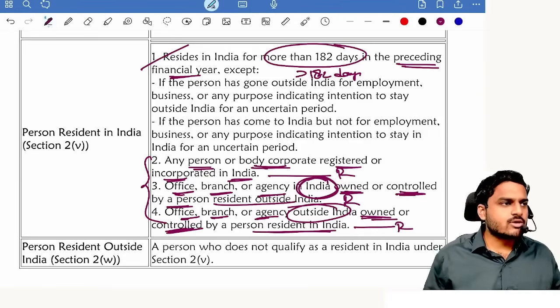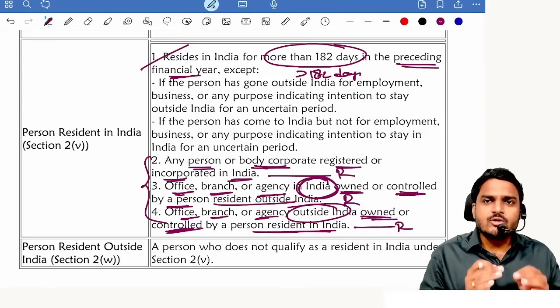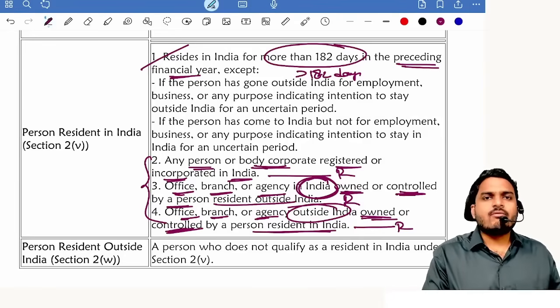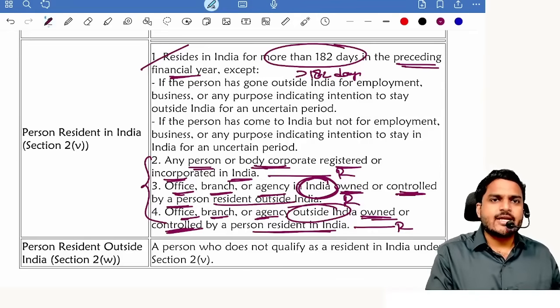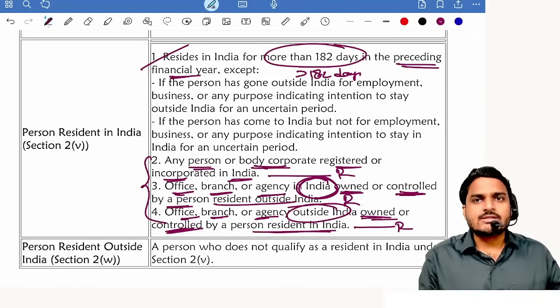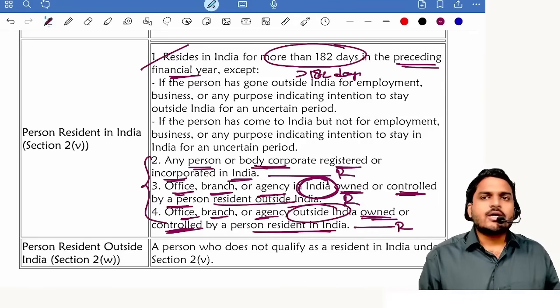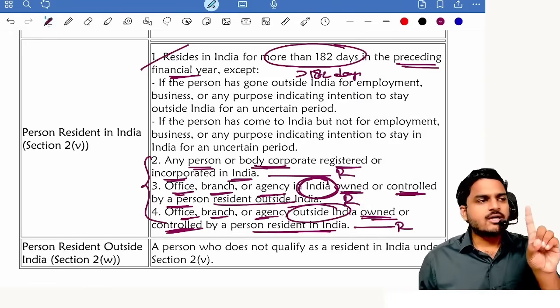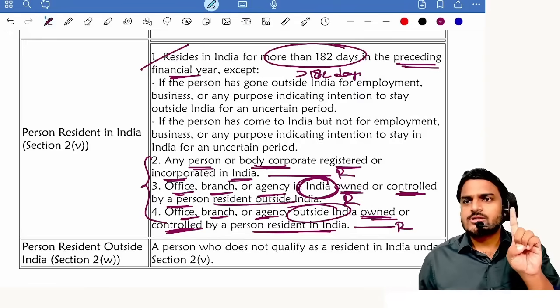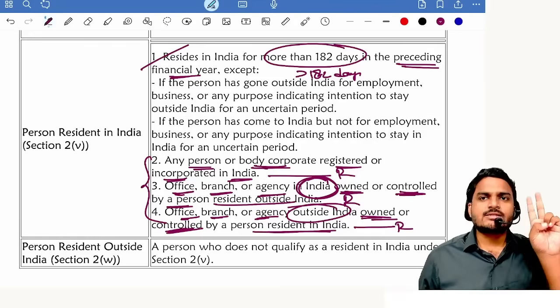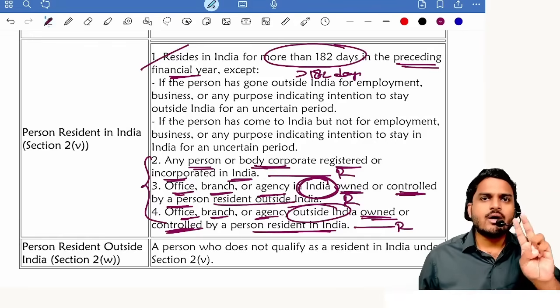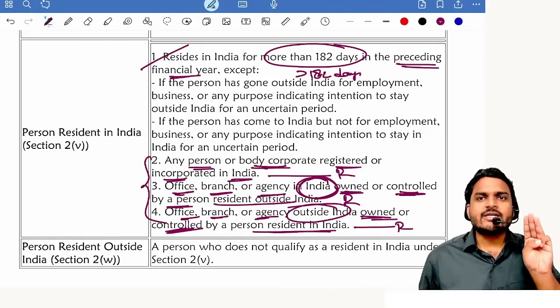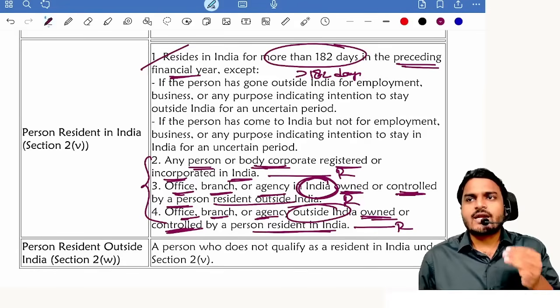Now coming to individuals. Yes, of course, even though his period of stay is more than 182 days in the preceding financial year, he is still treated as non-resident in some cases. What are those cases? If he is leaving India because of any of 3 reasons. One is he got employment, he got a job outside India, or he is going to start a business outside India, or he is leaving India with an intention not to come back to India for an uncertain period.